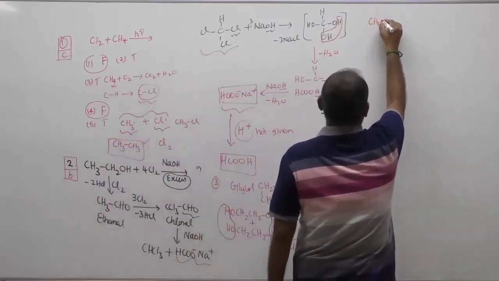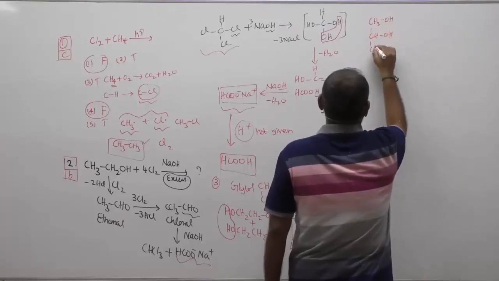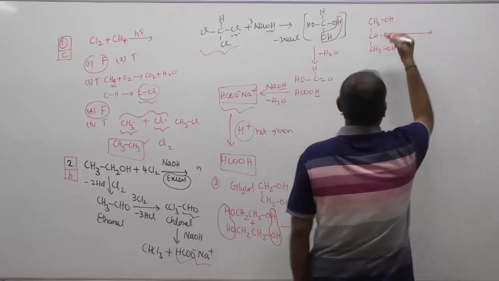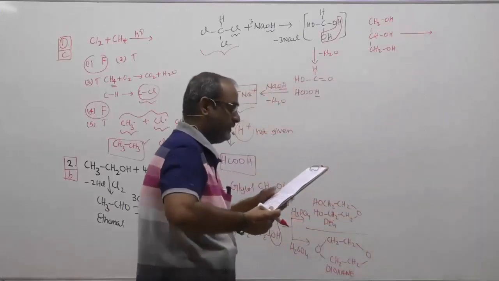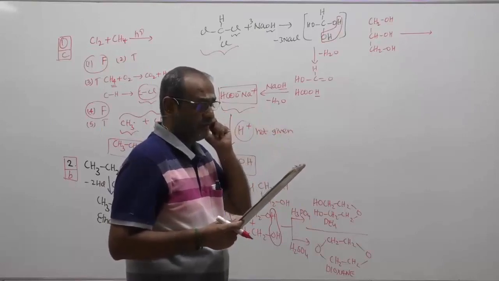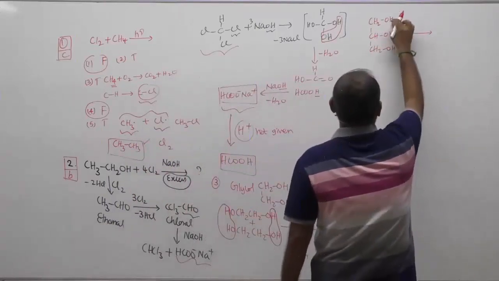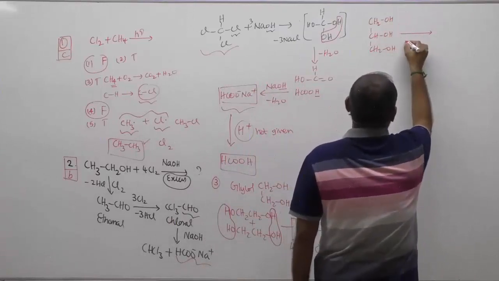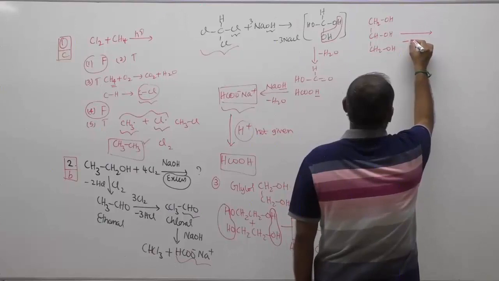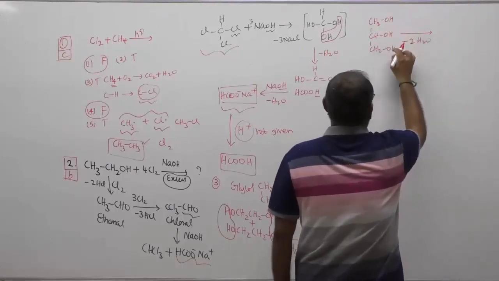Glycerol. Glycerol is CH2OH-CHOH-CH2OH. Glycerol is dehydrated intramolecularly. They have given the word intermolecular dehydration of glycol and intramolecular dehydration of glycerol. Therefore, since there are 3 OH groups, there is a chance of removing 2 water molecules, 1 water molecule from here and 1 from here.